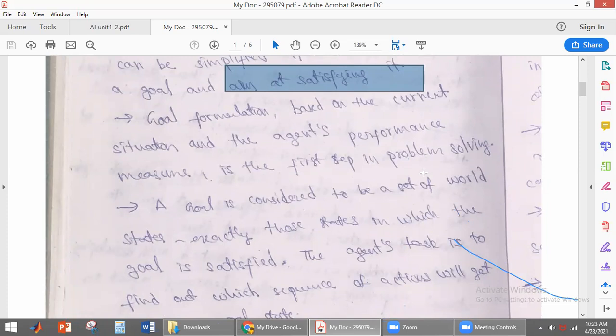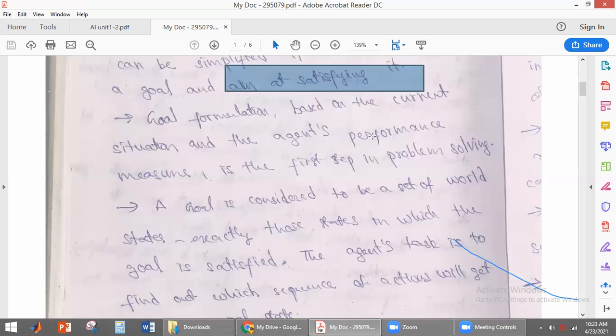Now, what is goal formulation here? Goal formulation is the first step in problem solving, because then only it will give maximum performance. This goal formulation is based on the current situation and the agent's performance measure.